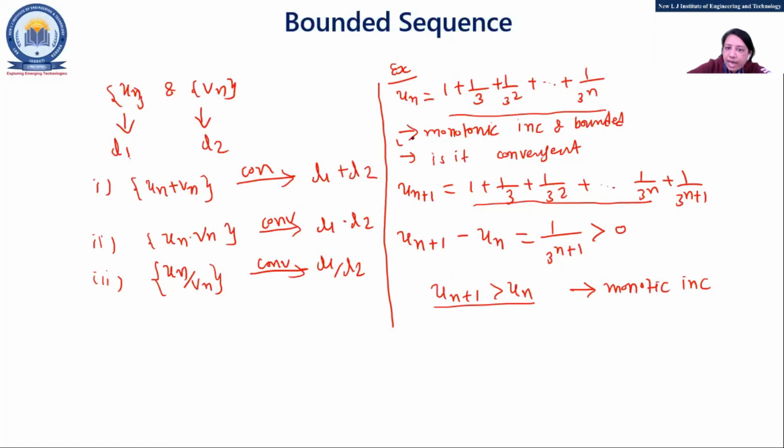So we have proved that it is monotonic increasing. Now for the bounded part, we need to check the condition for bounded. Our un is this one, so we'll start with un and check whether it is bounded or not. That means it should lie between two values, with the condition m less than un less than M. So we need to check that.